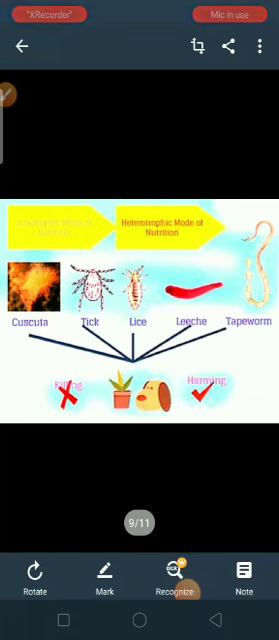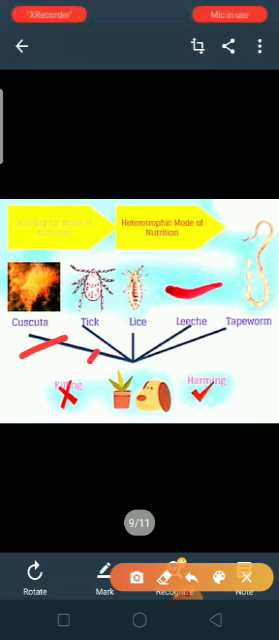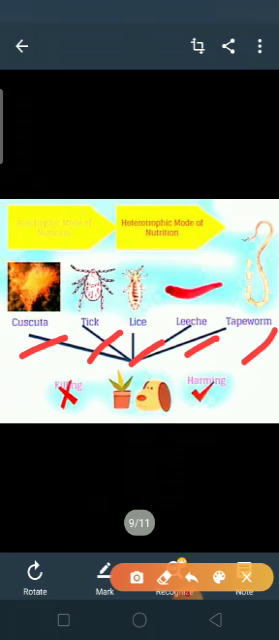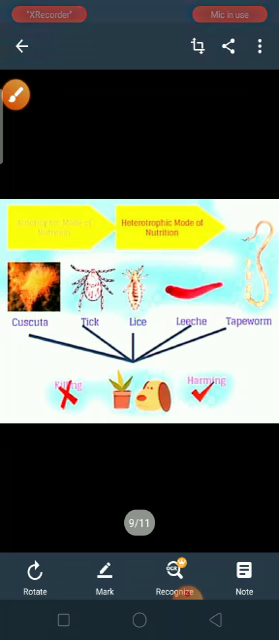There is another group of heterotrophic mode of nutrition, the organisms that follow it, such as Cuscuta. These all are living. Cuscuta, tick, lice, leech and tapeworm. They all are getting their nutrients from the living organism while depending on them. And as they draw the nutrition from those living organisms, they harm the living organism.